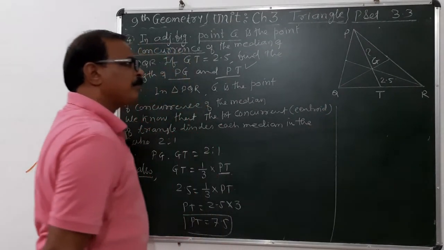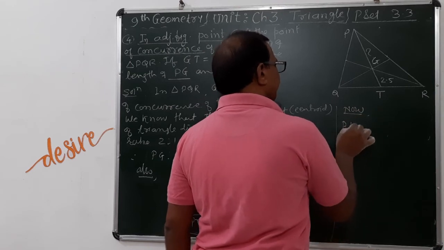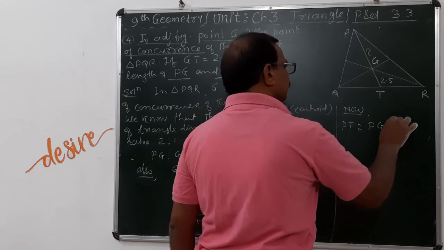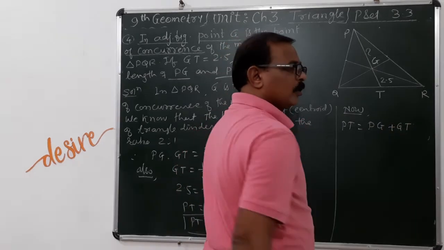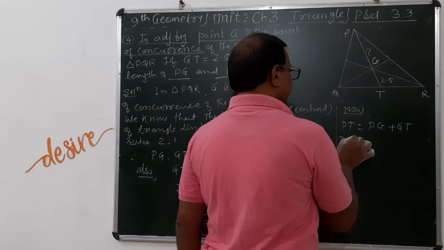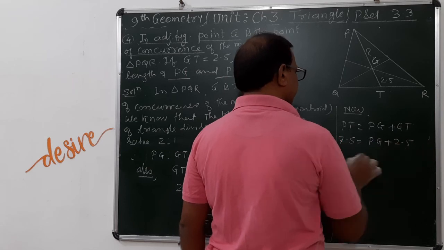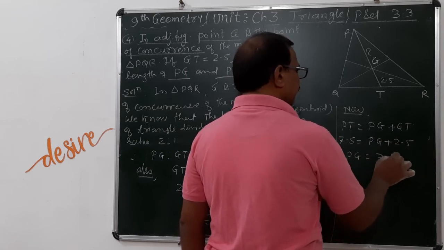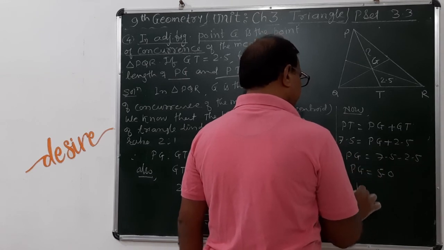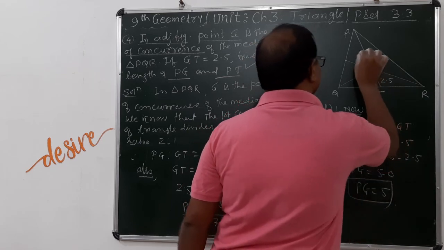Now what is the value of PG here? PT is equal to PG plus GT, which is equal to, this is 7.5, PG plus 2.5. Therefore PG is equal to 7.5 minus 2.5, that is equal to 5.0. So therefore PG is equal to 5.